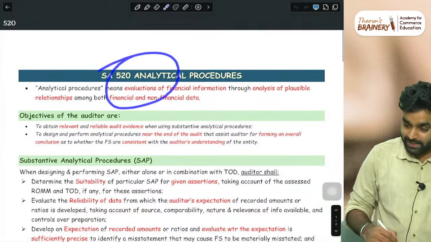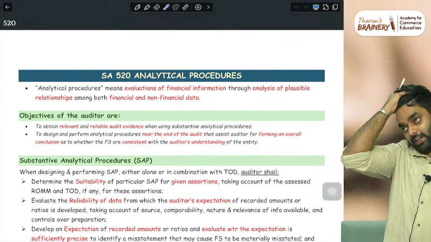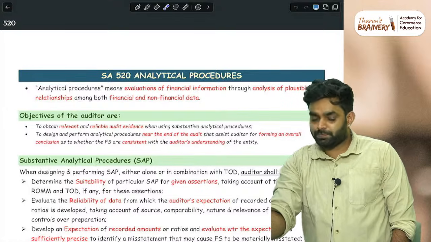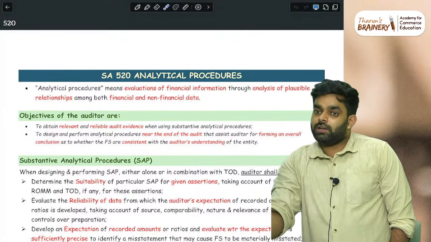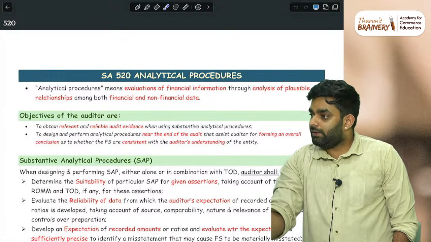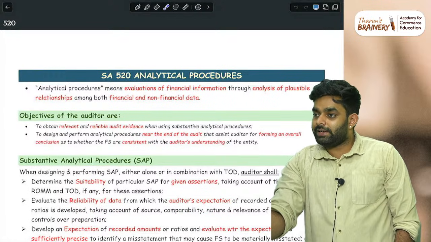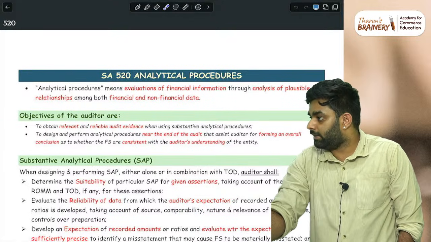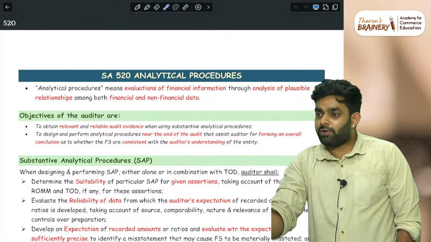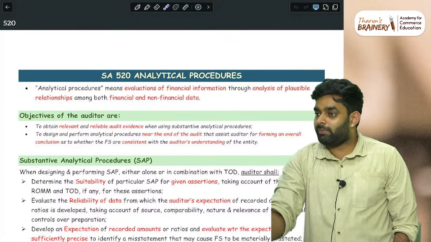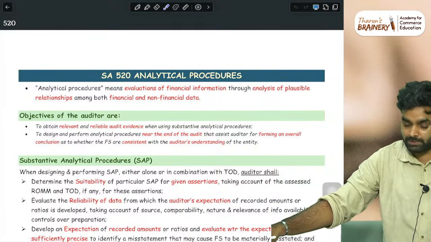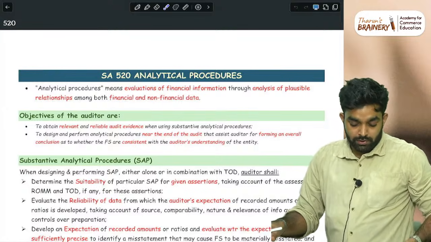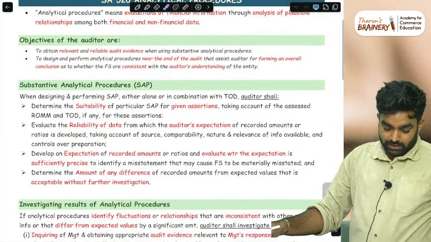Yeah. SA 520, that is analytical procedure. This also, very little is given in the booklet, but they can ask, so if we go a bit detailed, it would be good, I believe. This standard alone mostly will not be asked. It's a combination level with some other standard like sampling that they may ask, but still if you don't know analytical procedure properly, then it's a problem.